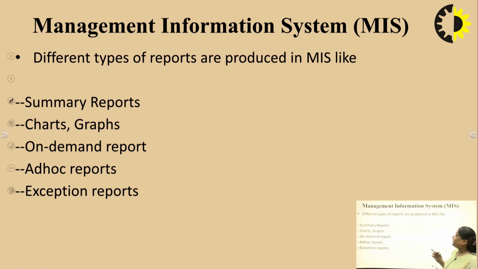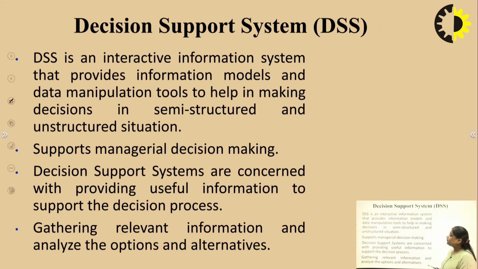There may be different types of reports produced under Management Information System, like summary reports, charts, graphs, on-demand reports, ad hoc reports, exception reports. All these are examples of the reports generated in Management Information System.